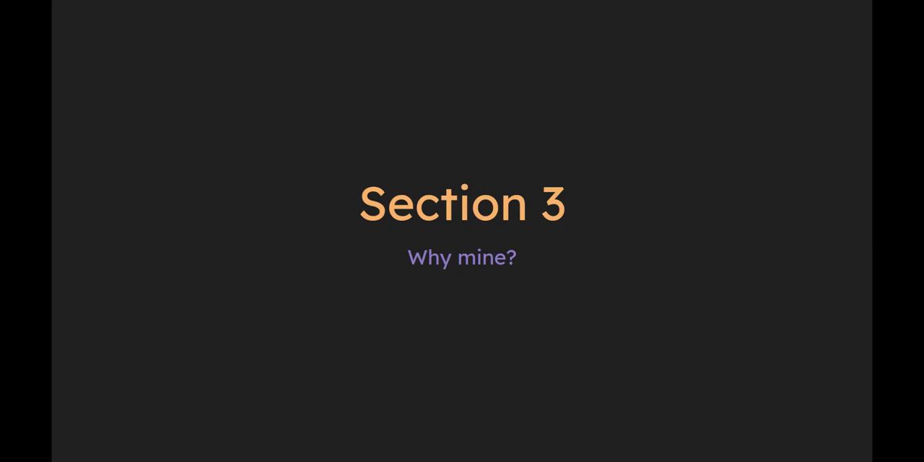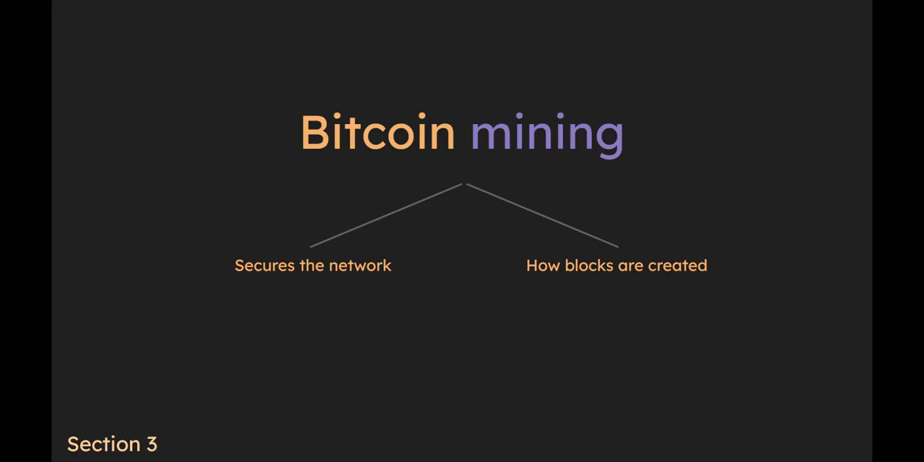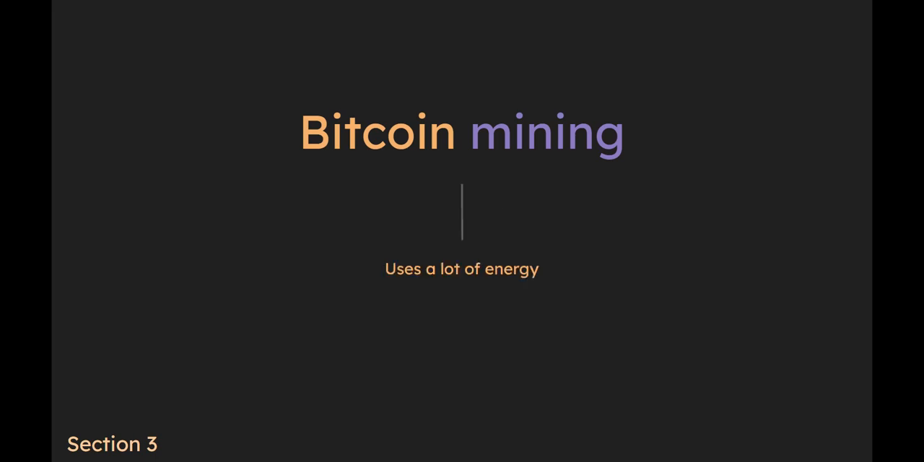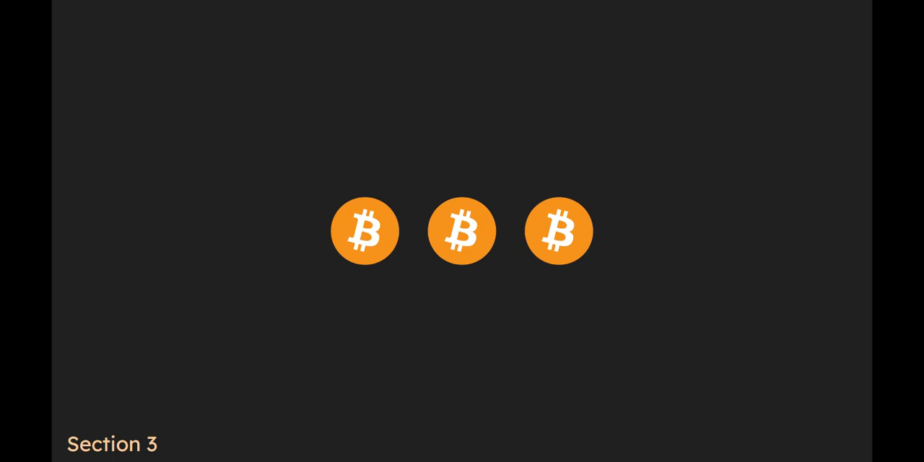Why people mine. Next up, let's look at the incentive for mining Bitcoin. Right now, all that has been explained is that mining is what secures the network and the process of creating blocks. It has also been noted that mining requires a lot of energy. With this in mind, why would people buy mining hardware to mine Bitcoin? The reason they do is because it makes them money, or more specifically, Bitcoin.